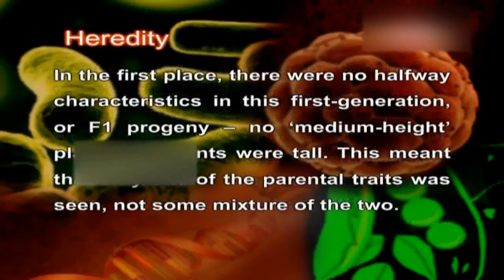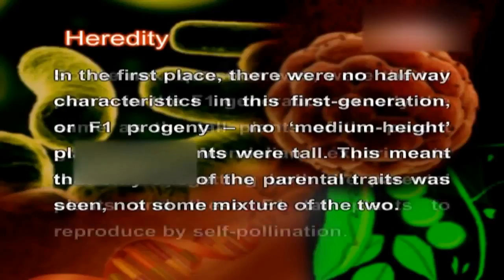In the first place, there were no halfway characteristics in the first generation, or F1 progeny, no medium height plants. All plants were tall. This meant that only one of the parental traits was seen, not some mixture of the two.